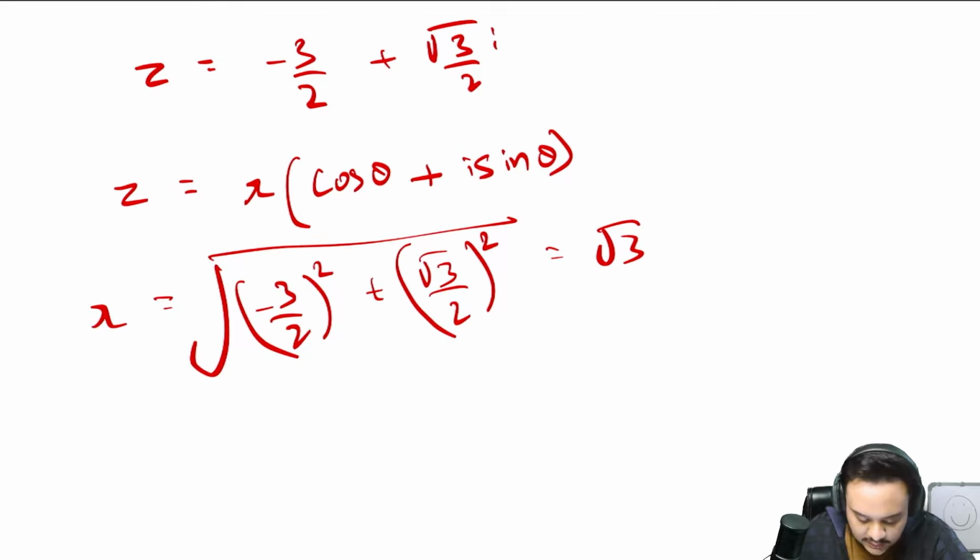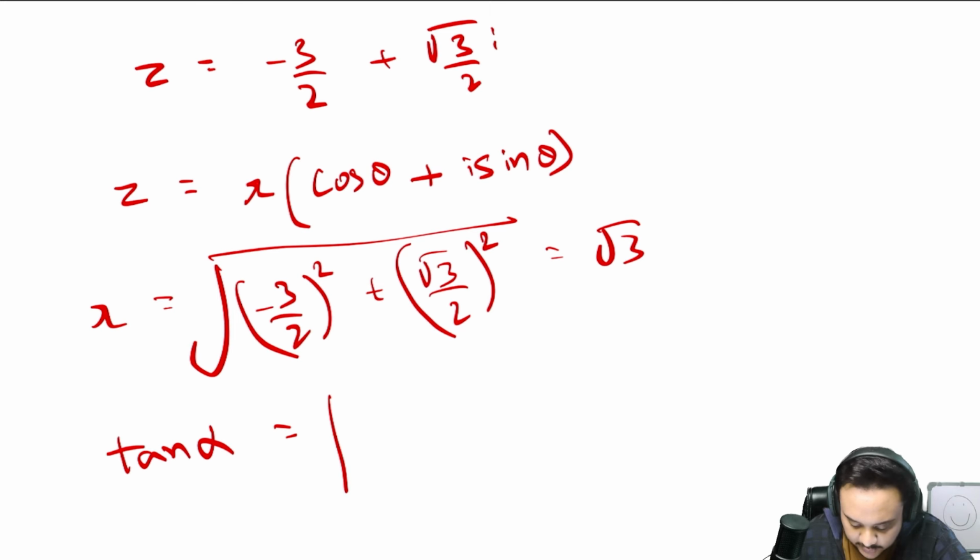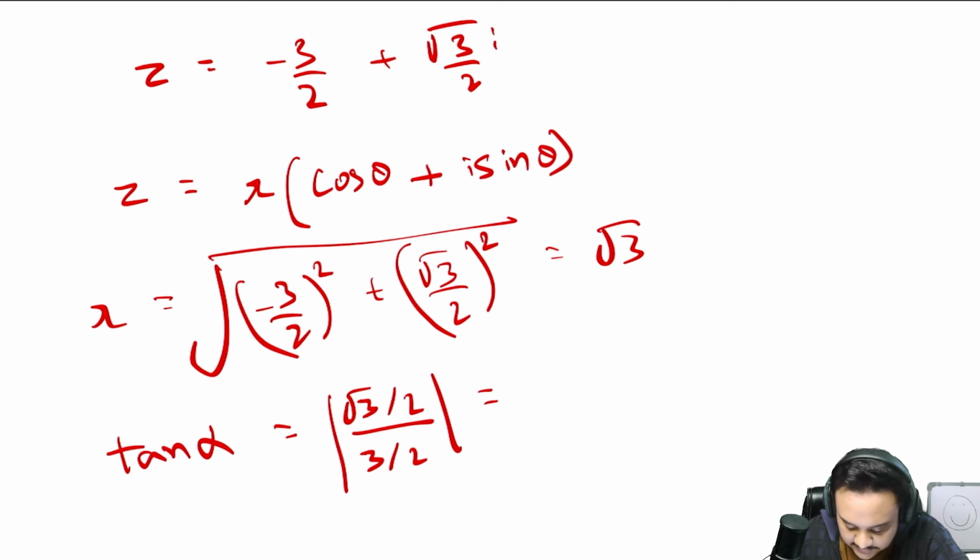Now the second thing that you have to do is that tan alpha is equal to the modulus of the coefficient of i divided by the coefficient of the first term. So the modulus of that, root 3 by 2 divided by 3 by 2, because we are just ignoring the minus sign. So you will get 1 by root 3.